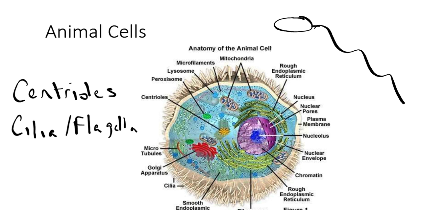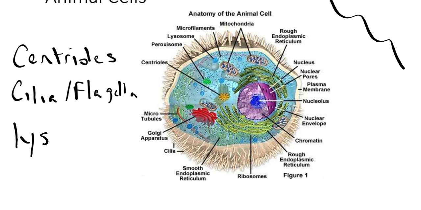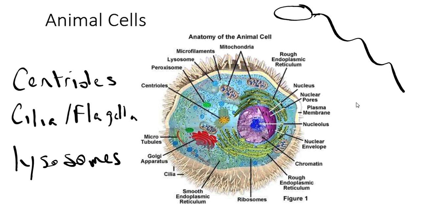And then animal cells also have lysosomes, whereas plant cells do not. There has been some recent study to suggest that some plant cells do have lysosomes. We're going to stick with this plan for now.